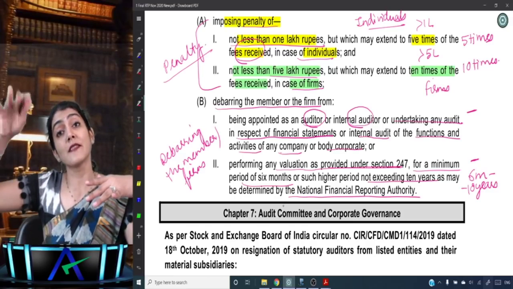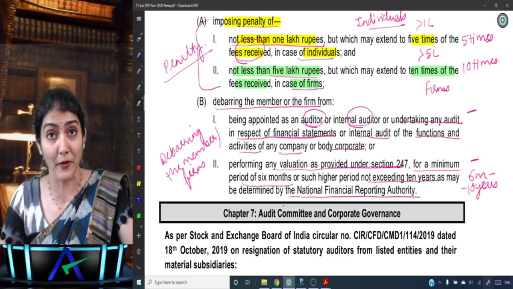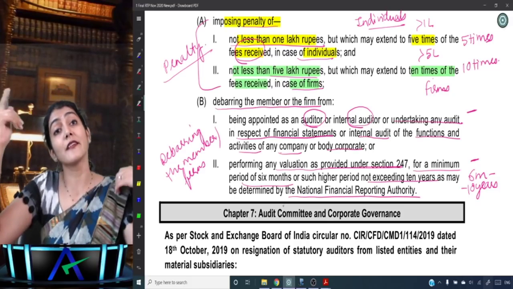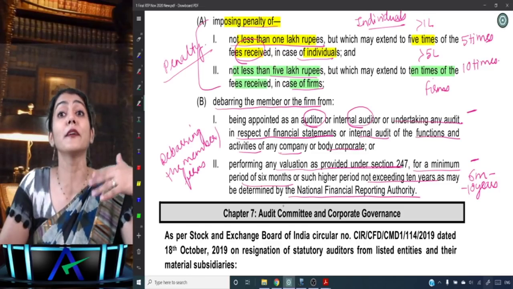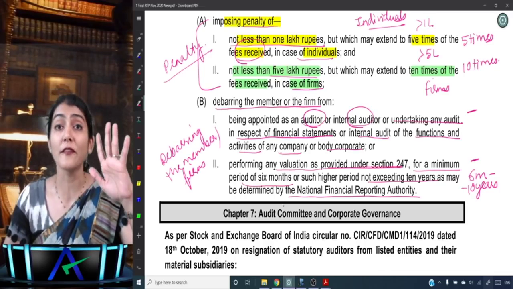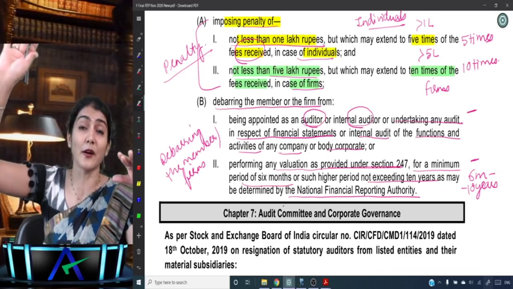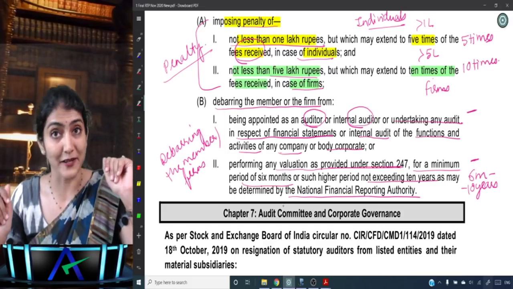In addition to this, the disciplinary committee of ICAI would also take some action against that member, and that is under the Second Schedule. So there it could be removing the name of the member permanently or for any period, or also imposing a fine of up to rupees 5 lakh. But that is under the Chartered Accountants Act by the disciplinary committee. Here it is by the NFRA.